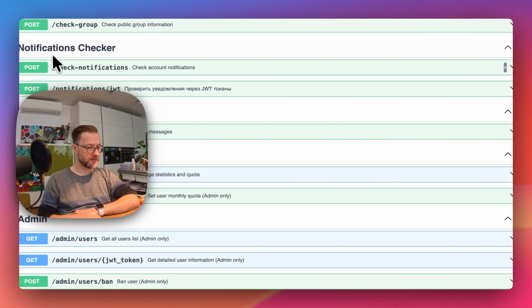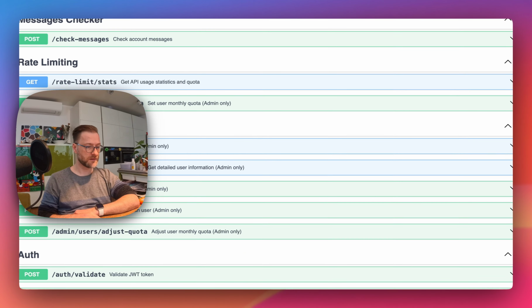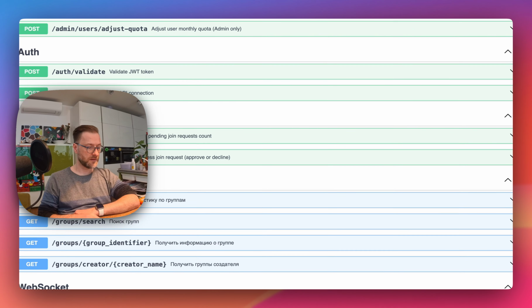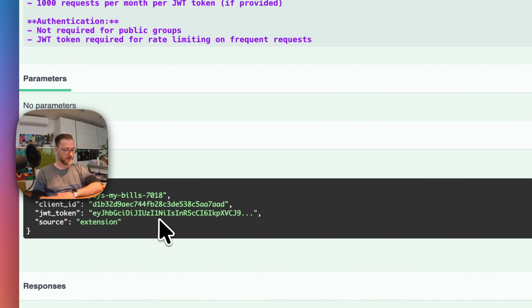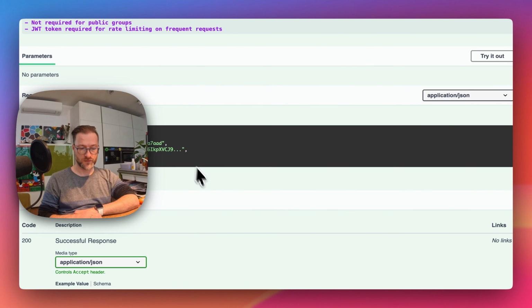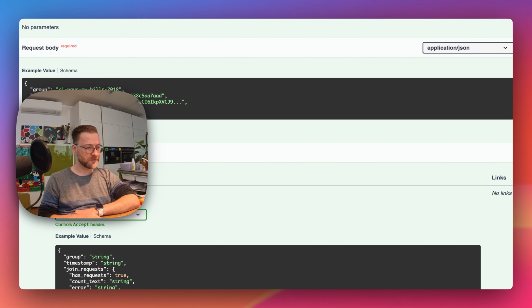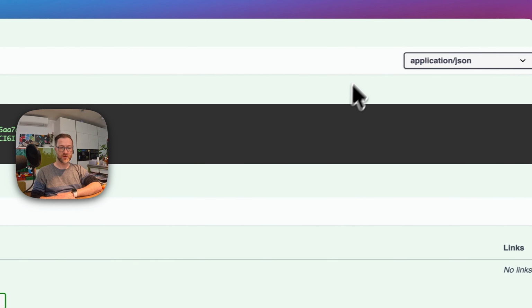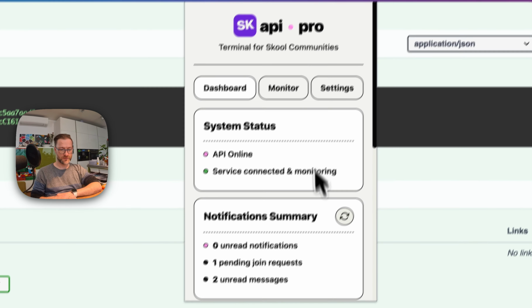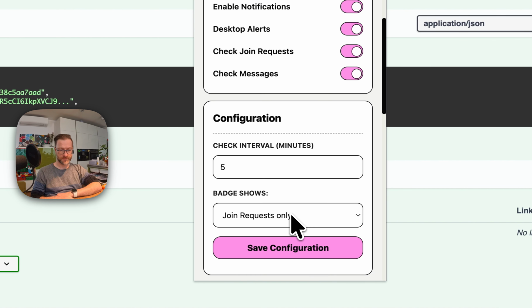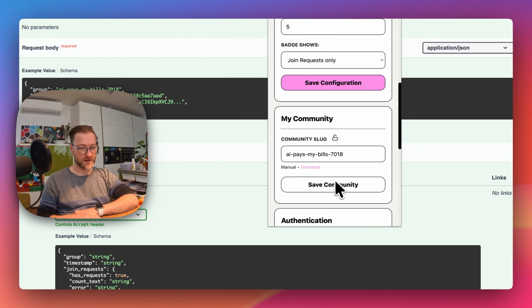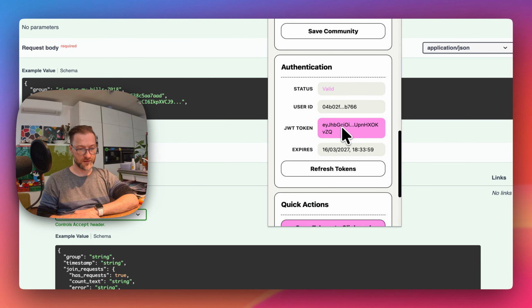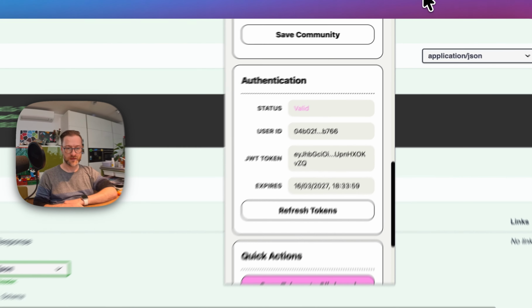It's notification checker and messages checker, and what I need is join requests checker. So here, this is a JSON that you have to use, and for that reason you need to use this client ID and token. You can get it from this page if you want. Just go to settings when you join my community, of course, and here I have this token and user ID. So I'm gonna take it from here and paste it in my set node.